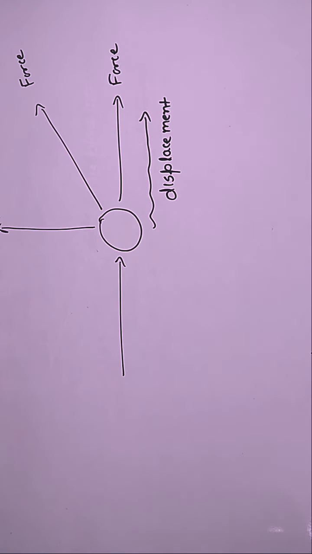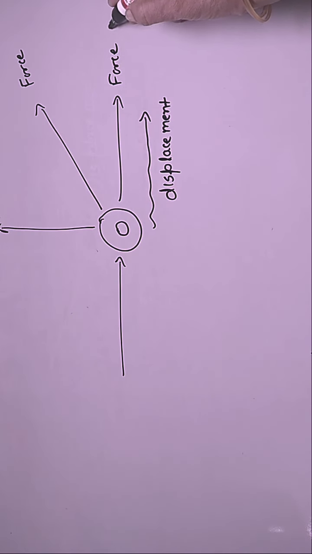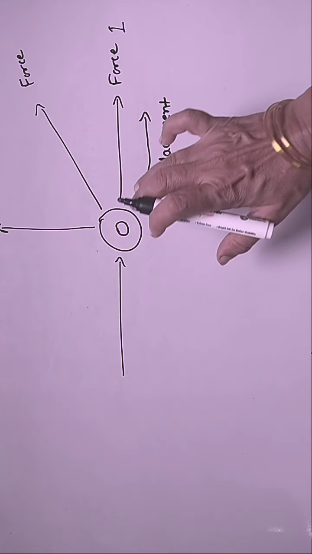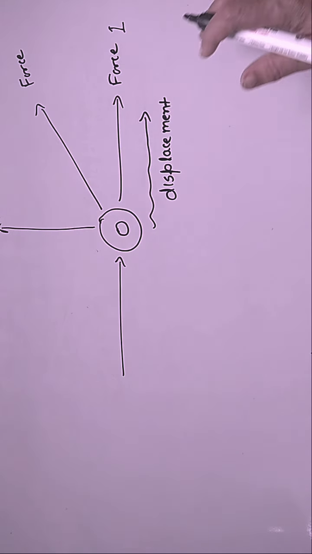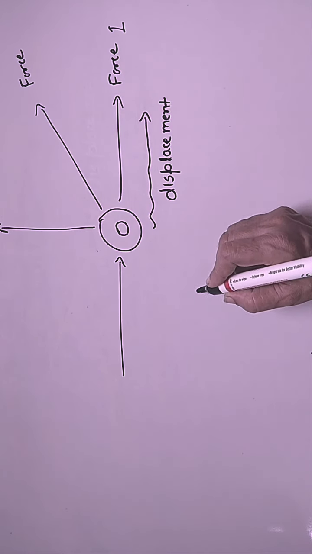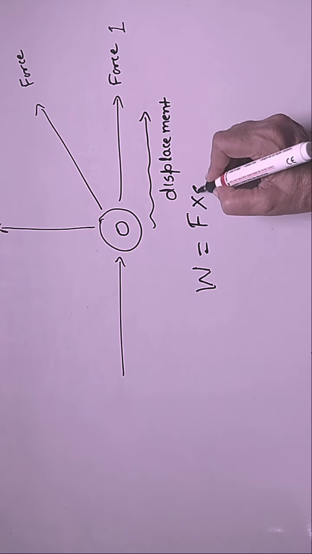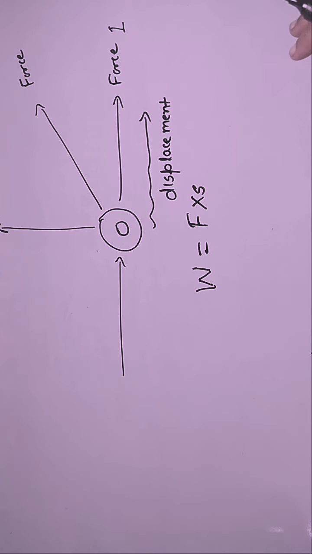Suppose this is an object O and I will pull it along direction 1, force 1. Now, it will displace along the same direction. Therefore, in this case, the direction of force and direction of displacement is the same, and work is equal to F into S, force into displacement. As much quantity of force is there and as much quantity of displacement is there, we can make a product.